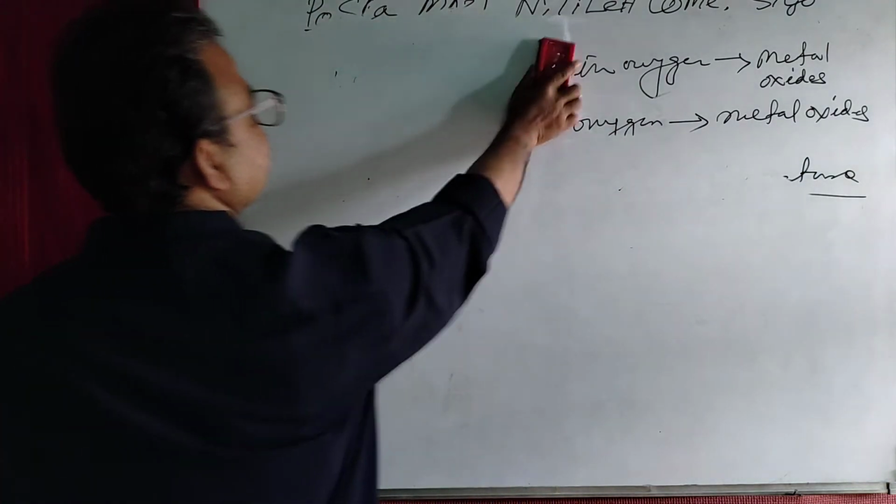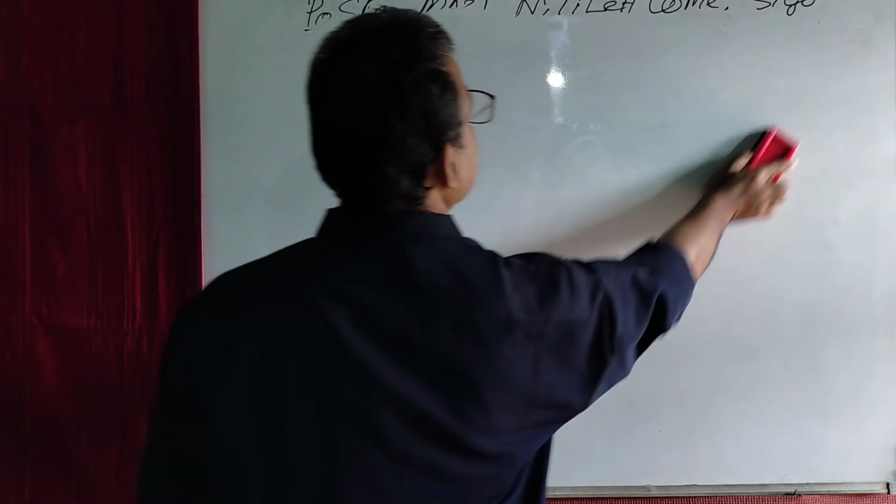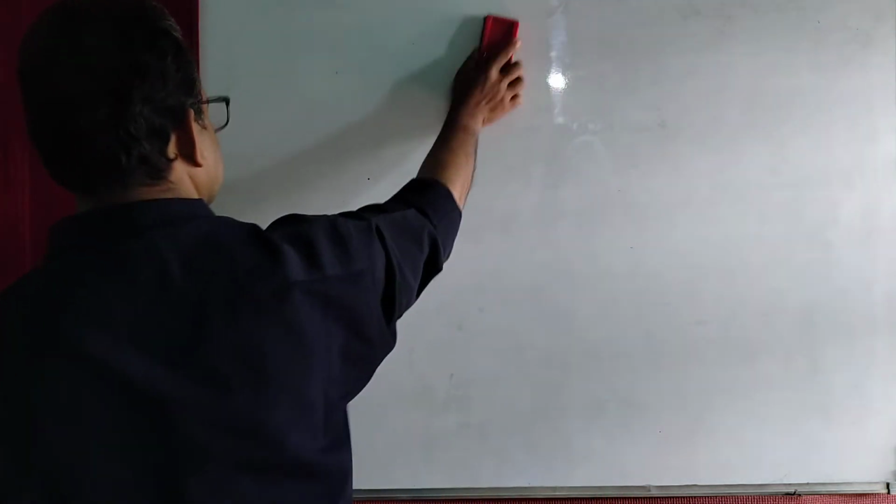So now you come to the reaction of non-metals with oxygen.